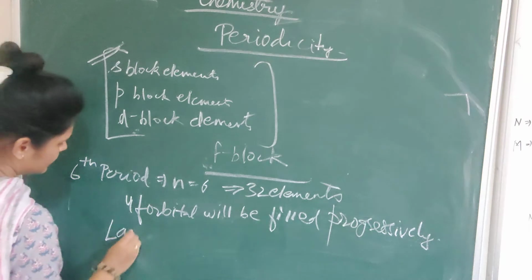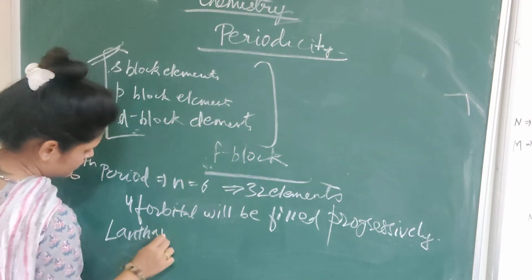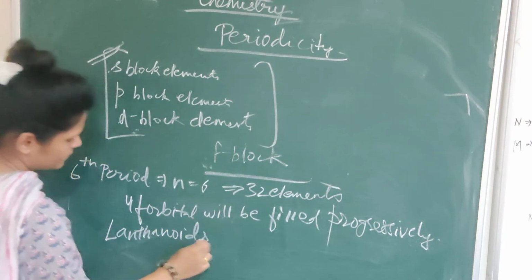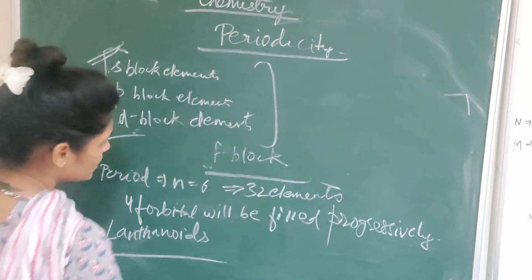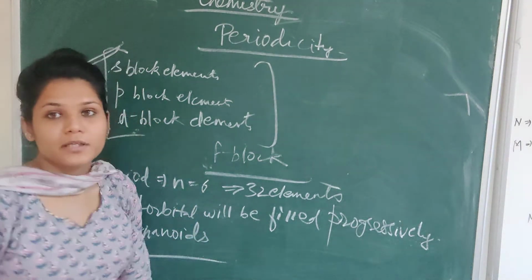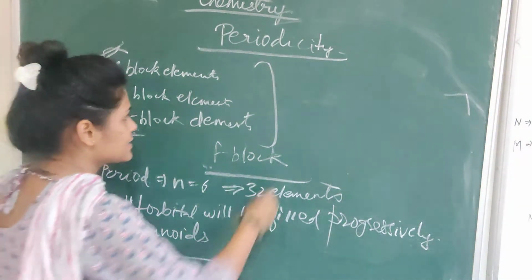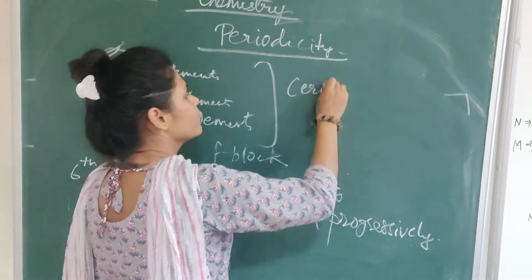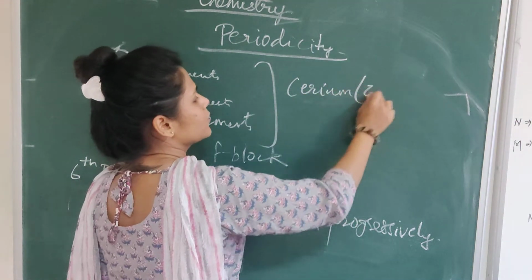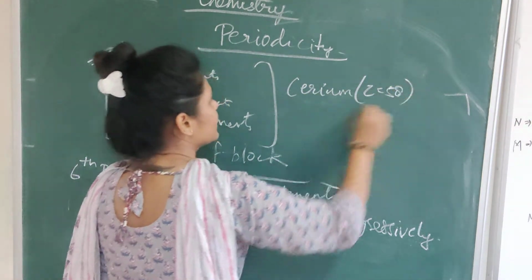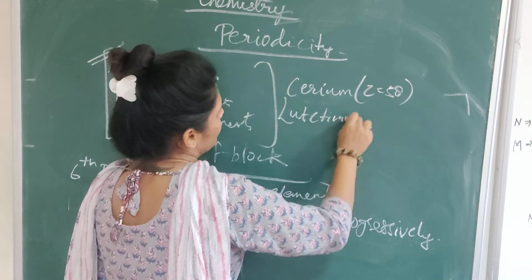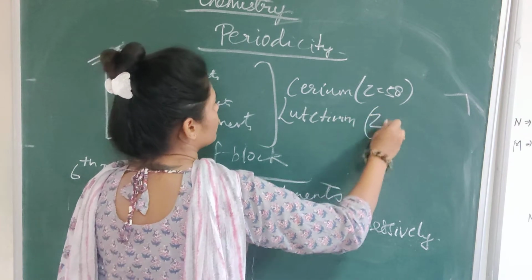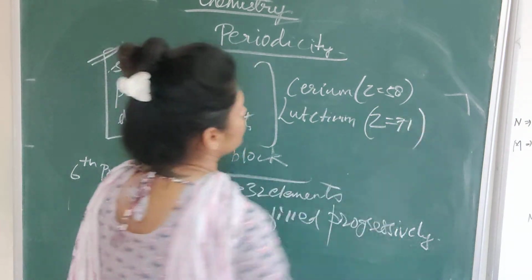They are known as lanthanoids. And one thing more to be noted down is the element from which this particular lanthanoid series starts is cerium, having atomic number 58, and it ends on lutetium, that is atomic number 71.